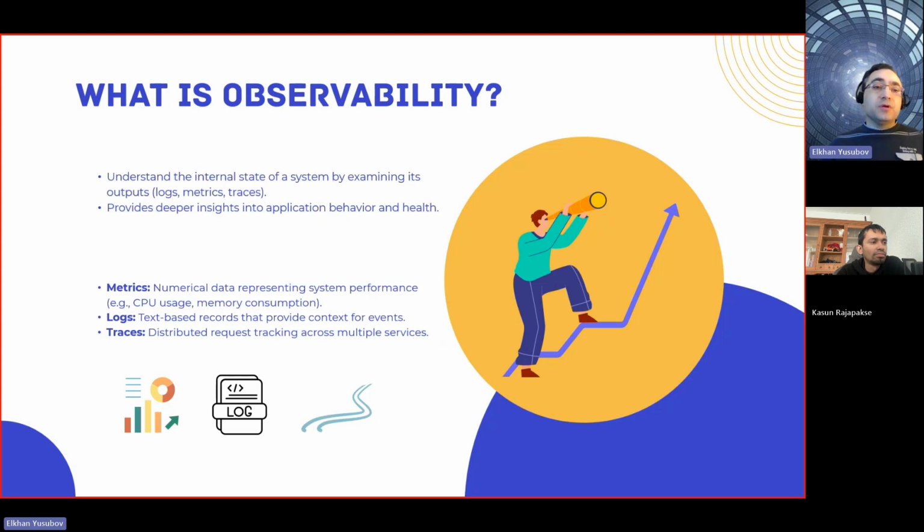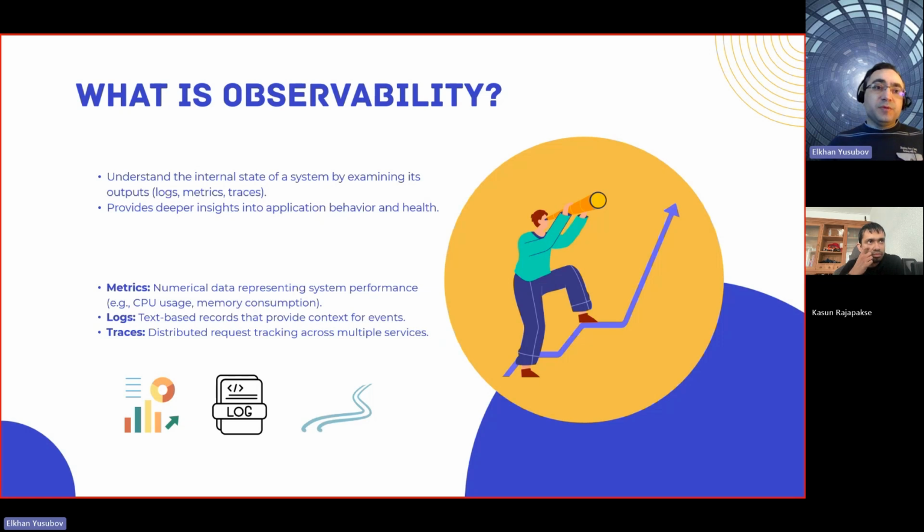So it's not just a text log, but, I would say, vectorized. It's a number that you are capturing. It can be CPU usage, memory consumption, or available free disk space on the system, or any storage space that you want to monitor closely. And then, of course, you have traces, and traces are just distributed request tracking across multiple services that you want to have this holistic view into.